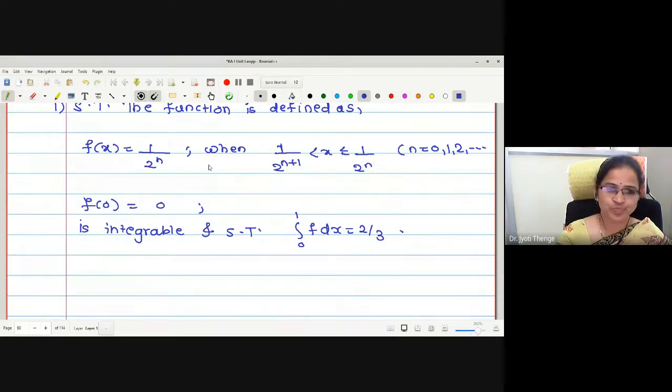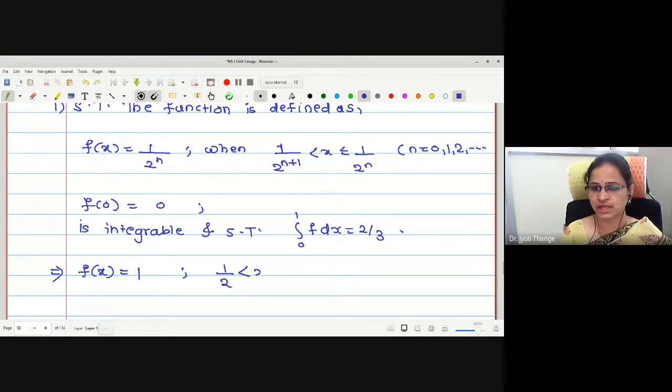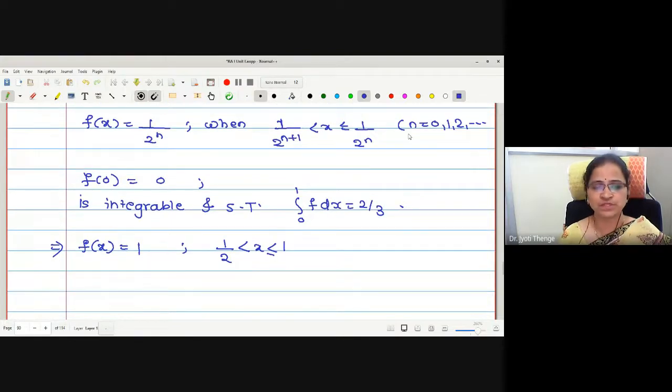Yes? Look at the function. This is 1 upon 2 raised to n. Let us try to evaluate the function. Let me put the value of n equal to 0. What will happen for n equal to 0? 1 upon 2 raised to 0 is 1. And the range will be 1 by 2 less than x less than or equal to 1. Correct? Just substituting the value.